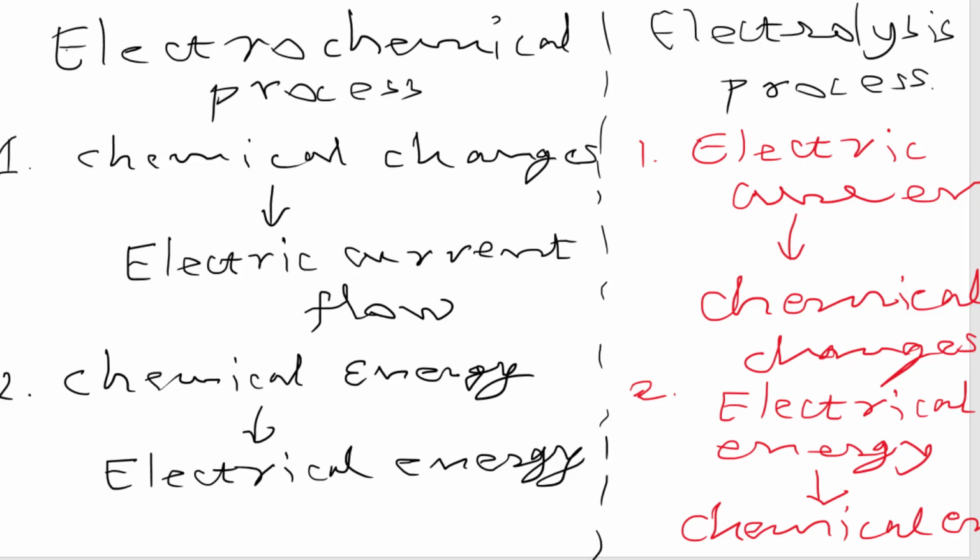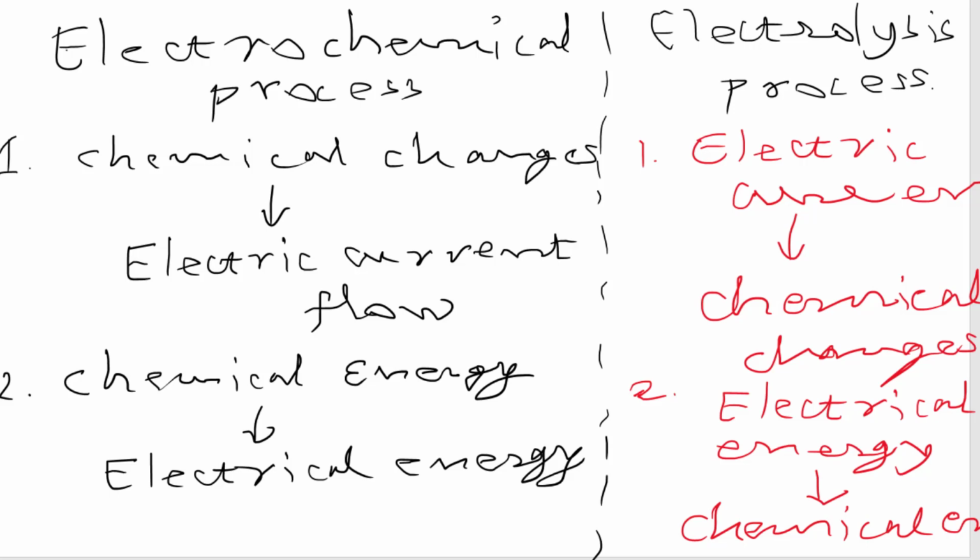For the electrochemical process, chemical changes or chemical reactions are carried out which cause flow of electric current. Here we are using electric current to make a chemical change or chemical reaction. In other words, chemical energy is converted into electrical energy in the electrochemical process, and in the electrolysis process, or electrolytic process, electrical energy is converted into chemical energy. So these are the two differences.